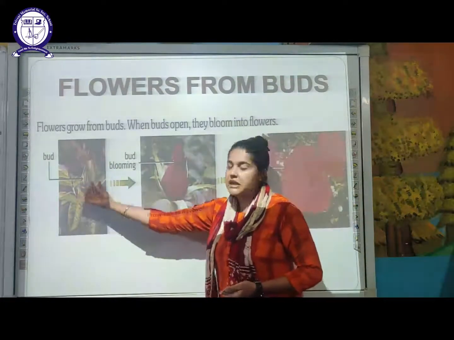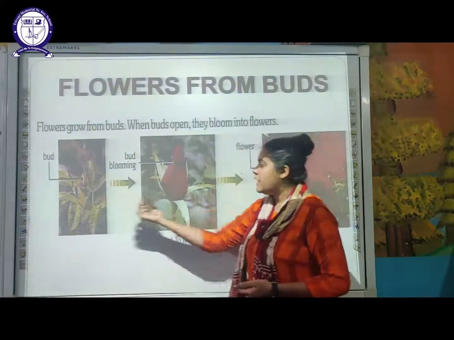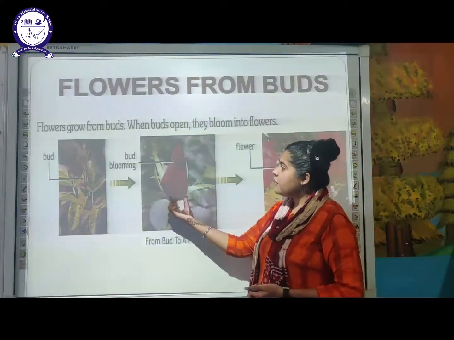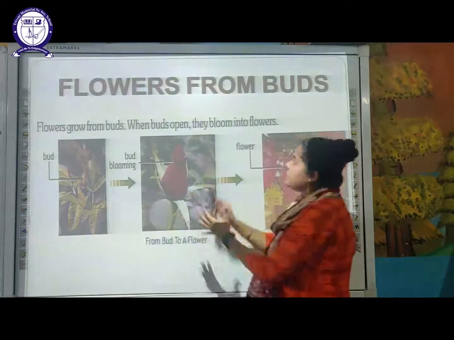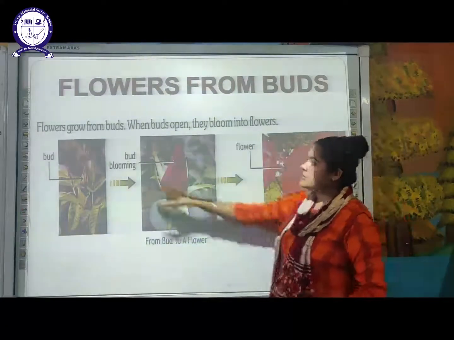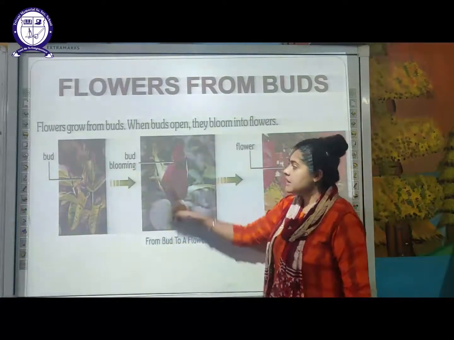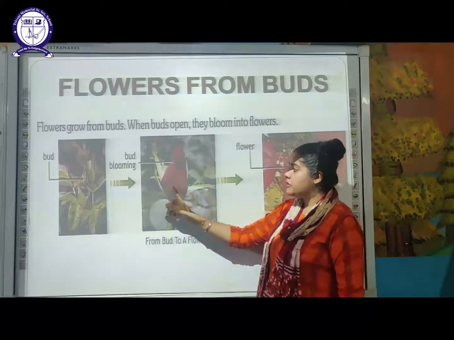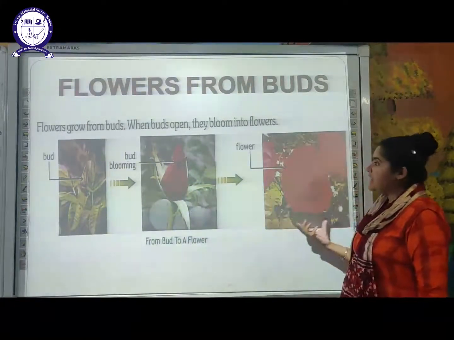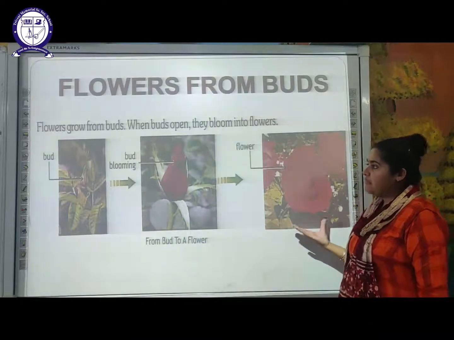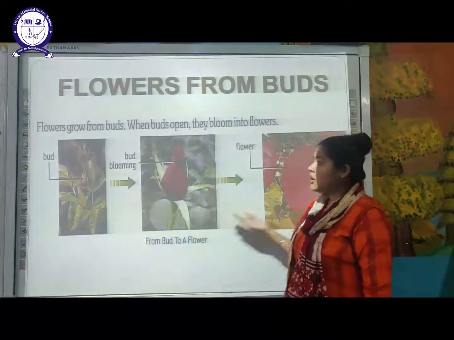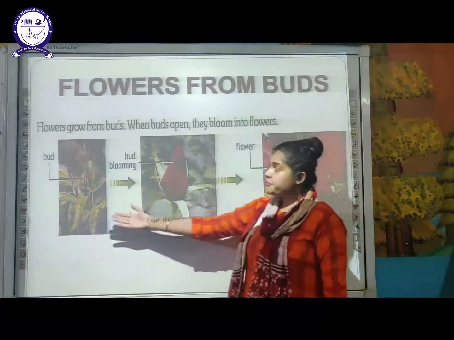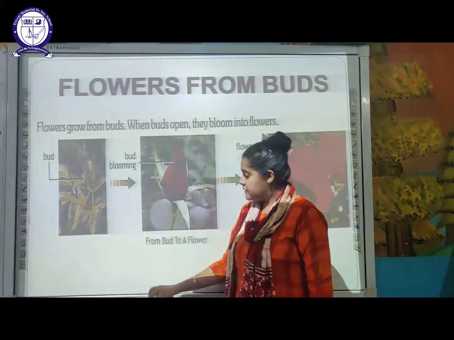This is the first stage, that is, a small simple bud. Then, when the bud opens, it blooms into a flower. So this is the bud which is blooming. You can see here the petal part of the flower, and this is the completely open, bloomed flower. So this is the way a flower blooms from a bud.